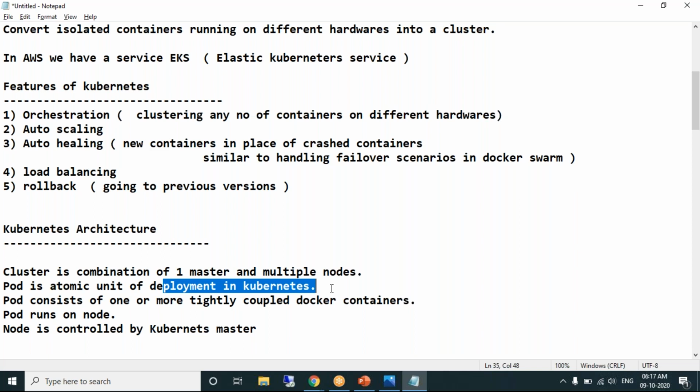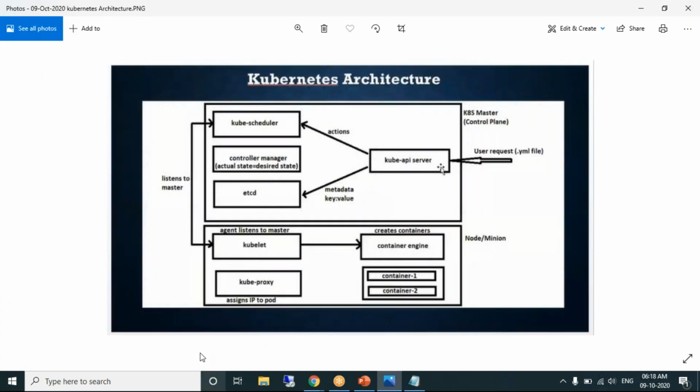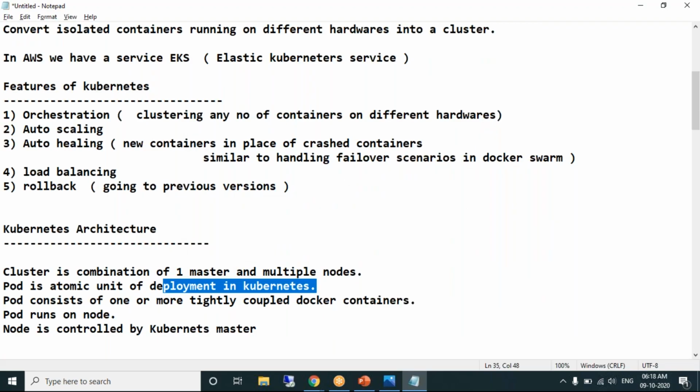Yes, sir, I have a query. Yes, please. So when you say that it's a container orchestration tool, and then when we say that pod is the least atomic unit, an atomic unit in Kubernetes, what would be the difference between a container and a pod then? That's how the architecture is designed. I have not completed the components of the master, and I have not discussed the components of the node. Then you'll understand the difference between container and pod. Within the next 20 minutes, your doubt will be clear.